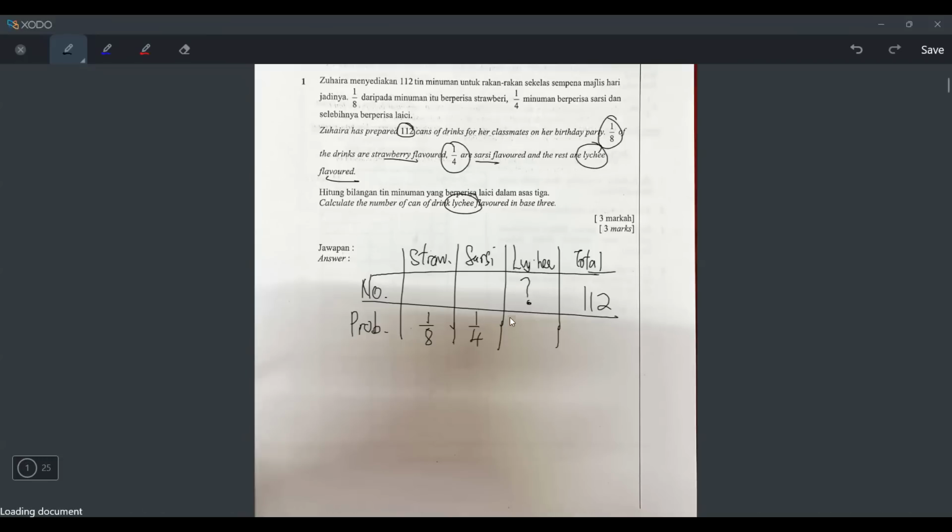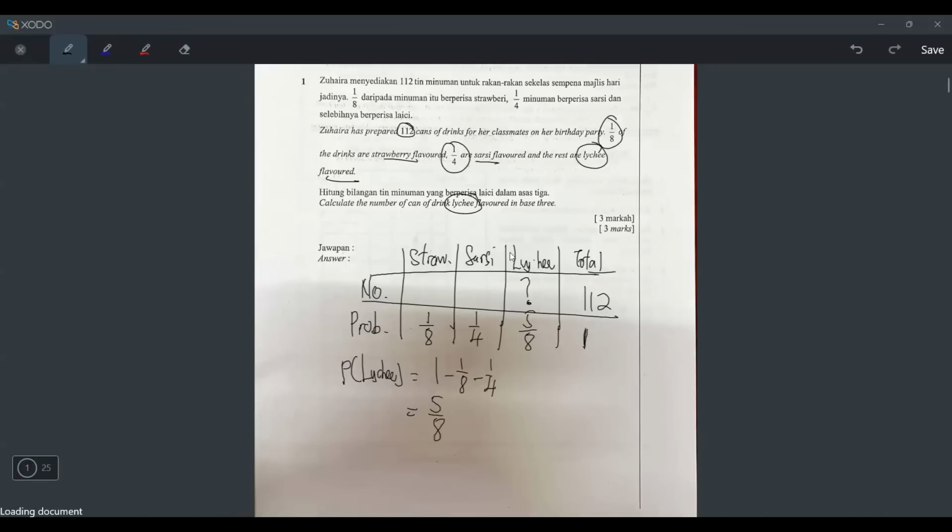First thing first, we know total probability must be 1, so we can actually find the probability of lychee. The probability of lychee is 1 minus 1/8 minus 1/4, because total probability is always 1. Since we already know strawberry and sarsi, I just take 1 minus them and see what I get. Let me press my calculator: 1 minus 1/8 minus 1/4. Okay, I got 5/8. But this is not the answer yet, because this is just the probability for lychee. I want the number of cans of lychee drink.